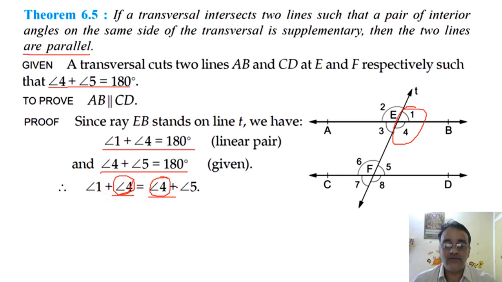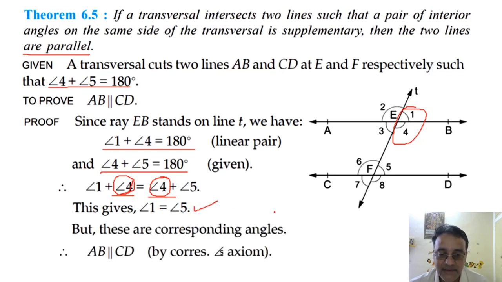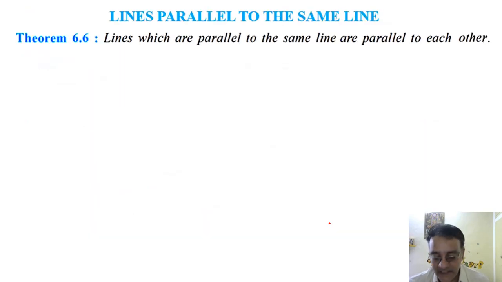And what are we going to get? Angle 1 is equal to angle 5. But these are corresponding angles. So therefore AB is parallel to CD by the corresponding angles axiom. Any doubt in this theorem? No, sir. Okay. Now the 6.6 theorem.